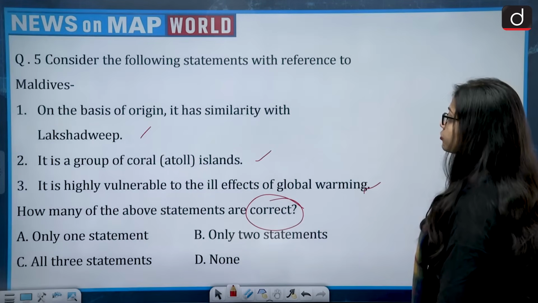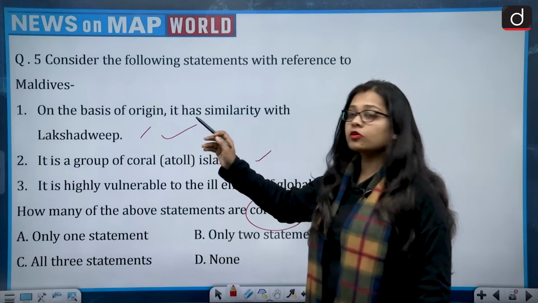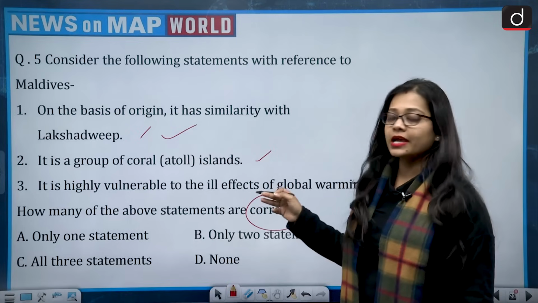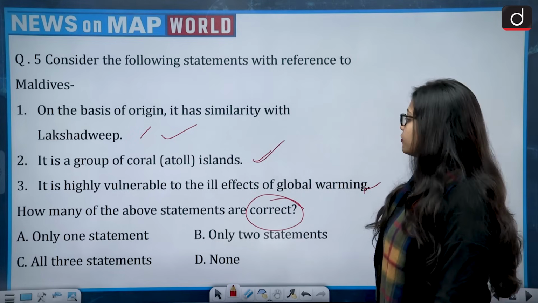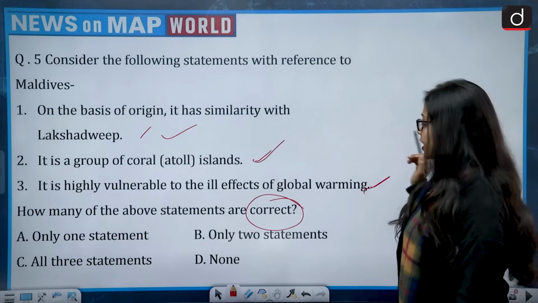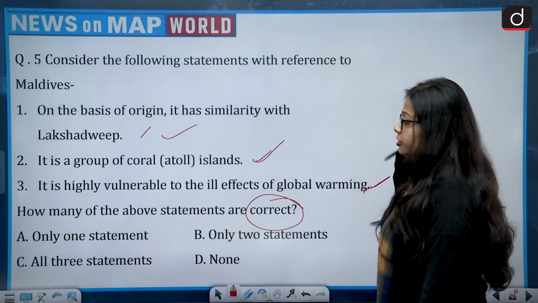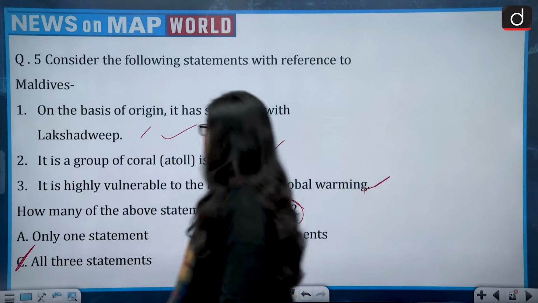So let's get back to the question. On the basis of origin, it has similarity with Lakshadweep. That is true, because Lakshadweep is also an atoll coral island. Then, it is a group of coral atoll islands. Yes. It is highly vulnerable to the ill effects of global warming, as I just told you. So all three are correct, and we have to choose the correct statements. So the correct answer is option C, that is all three statements.